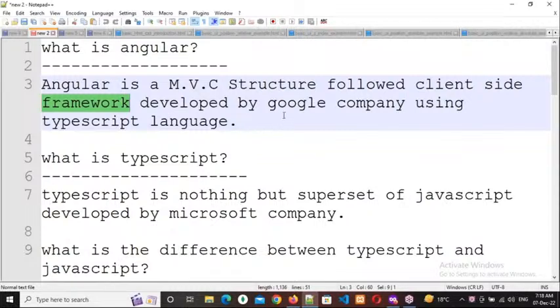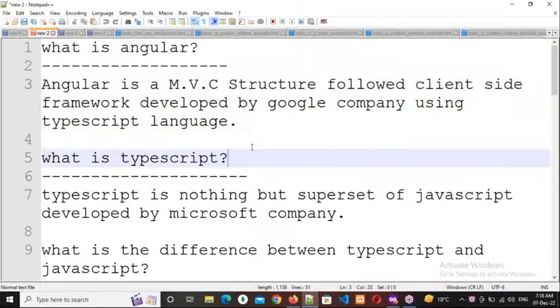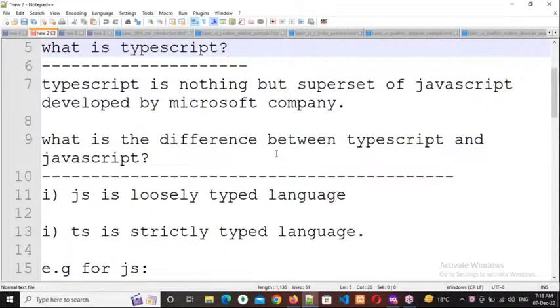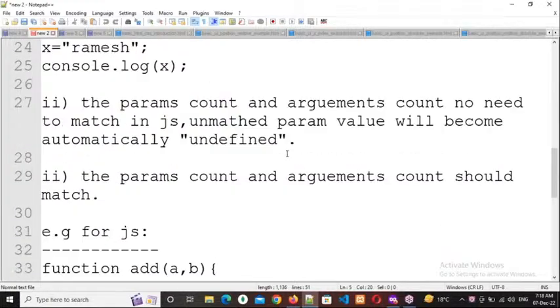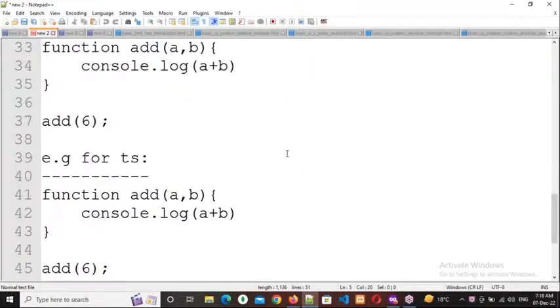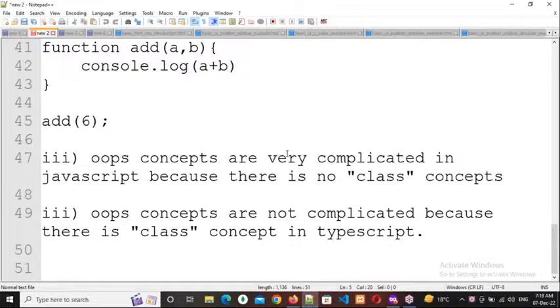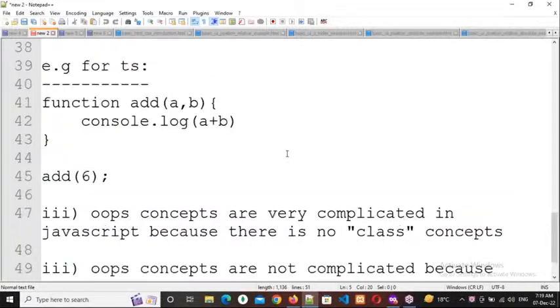We also covered who developed the Angular framework, which technology and language it was developed with, TypeScript, and the difference between JavaScript and TypeScript. All three points we discussed in yesterday's class. Those are all very simple points.